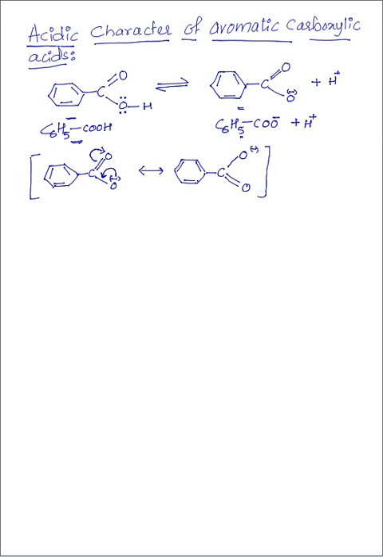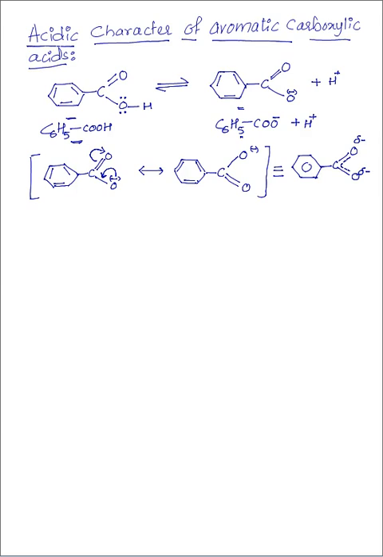The hybrid of these structures can be written as CO with both the oxygens simultaneously carrying a slight negative charge, and there is a partial double bond in both carbon oxygen bonds. Thus the aromatic carboxylic acids have higher acidic strength compared to aliphatic carboxylic acids.